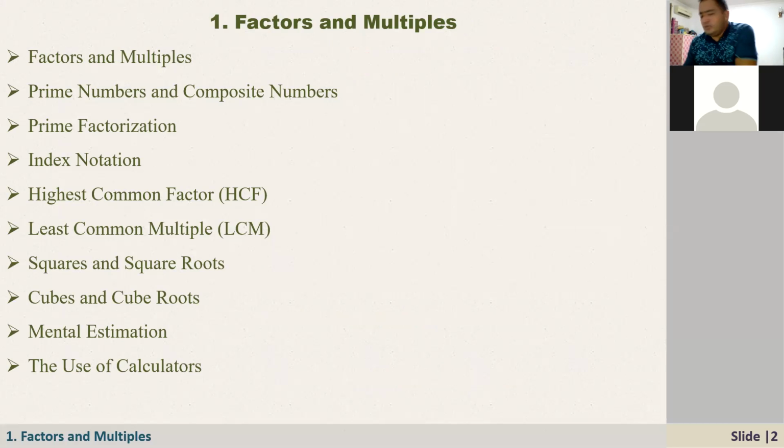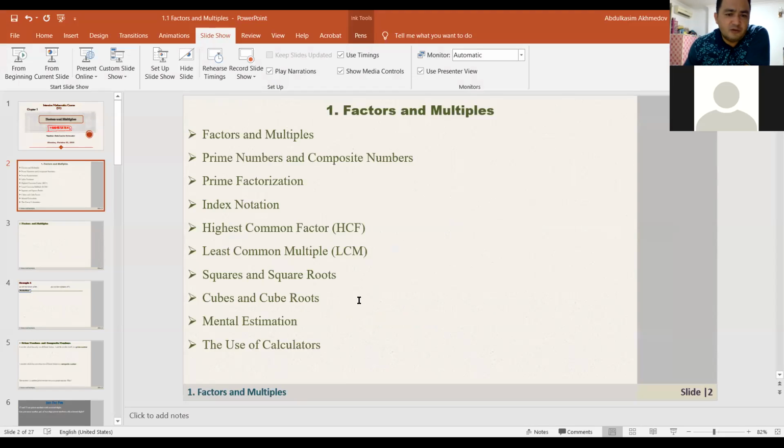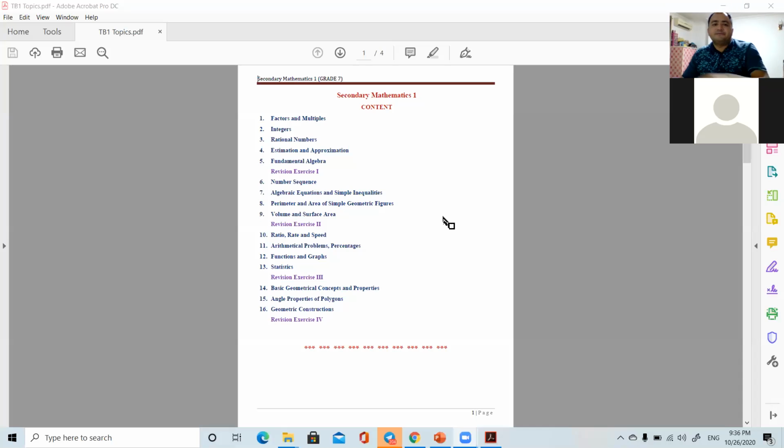Now I'll share what topics we are going to learn. You need to have a look quickly, and after that we will start the new level. Going through these topics takes around 3 months. Okay, let me share.